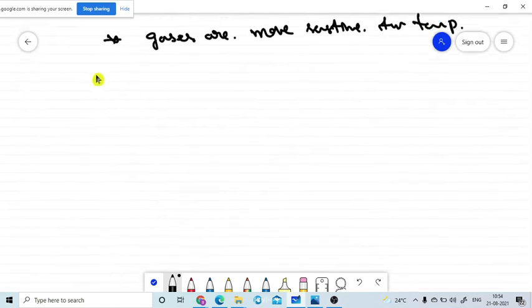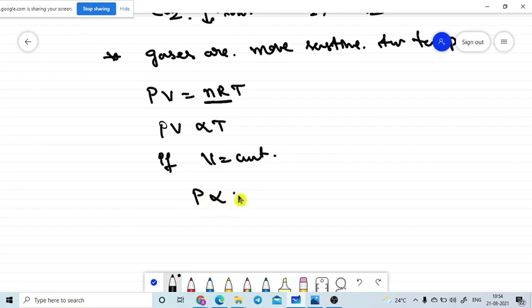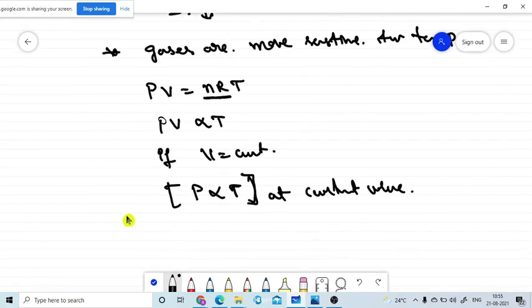We are already well familiar with PV = nRT as the formula. So in this, P is directly proportional to the temperature of the gas. Are you getting or not? Yes, sir. So directly proportional, I just used the same formula. I removed this nR and just put the proportionality. If V is constant, volume is constant, P is directly proportional to T only. So this is at constant volume. This is the basic principle behind the construction of the gas thermometers.